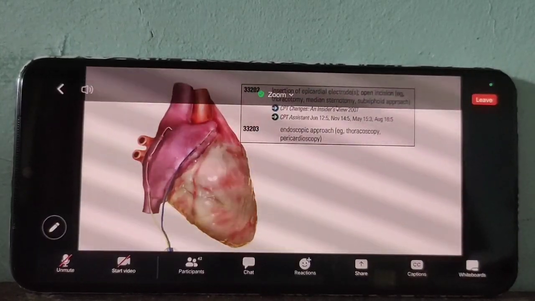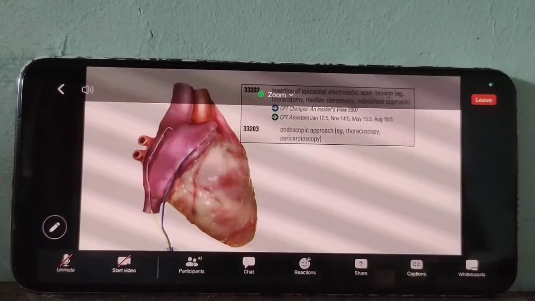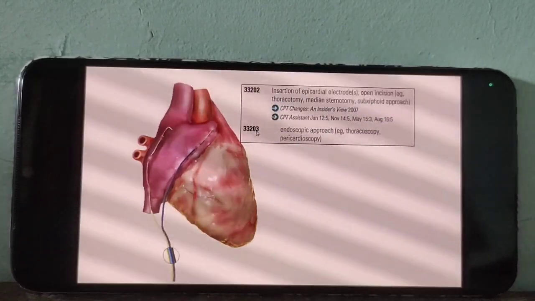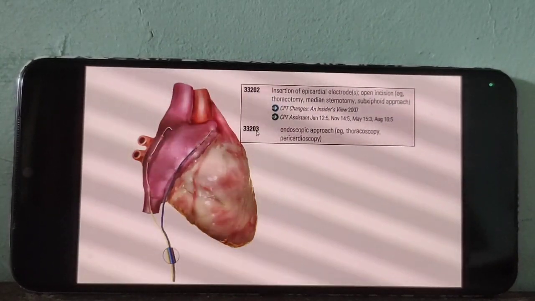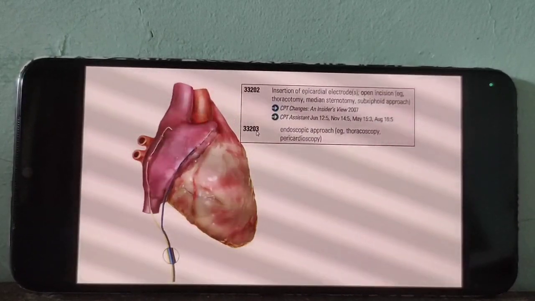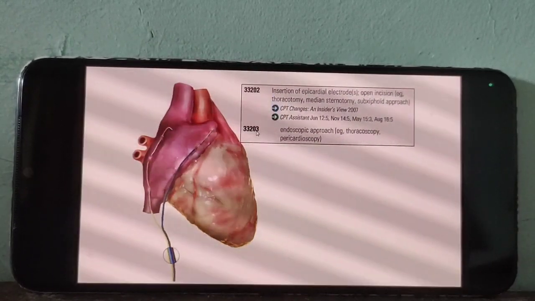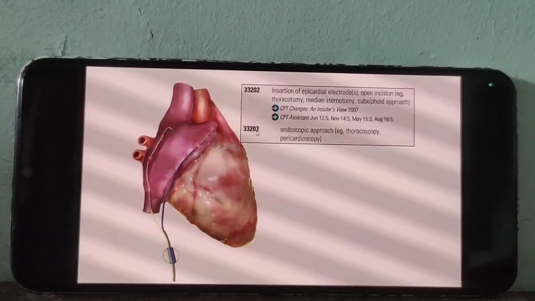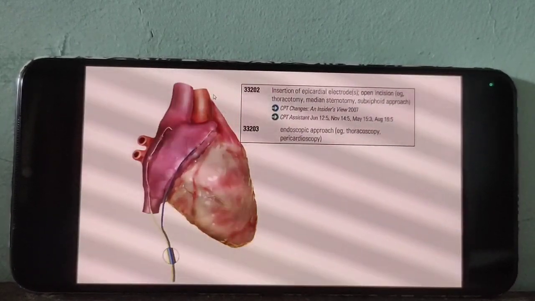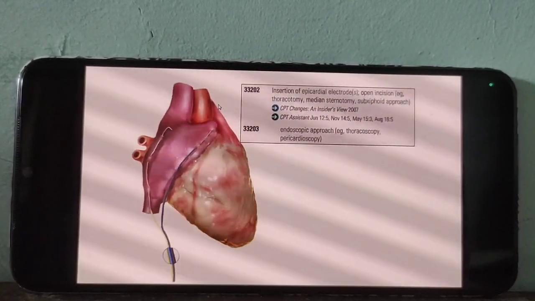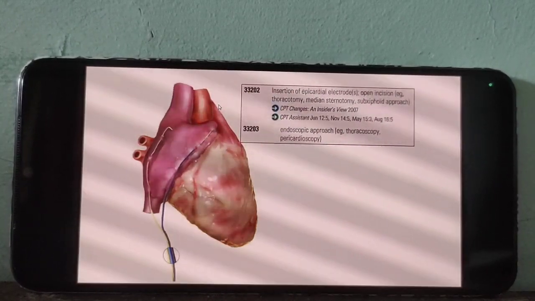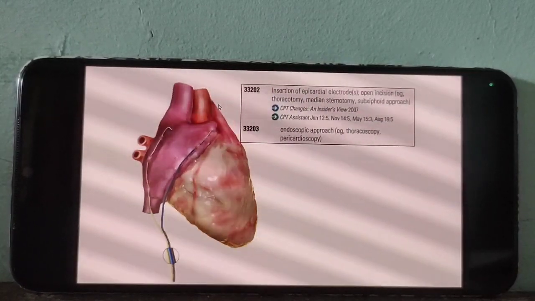Here, for open surgery, open incision means open surgery, 202. For percutaneous endoscopic surgery, 203. For open surgery, go for 202. For percutaneous endoscopic, go for 203. So here the procedures are the same, but the approaches differ. That's it.